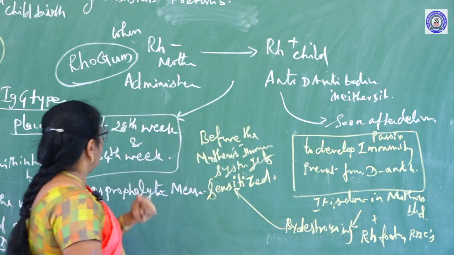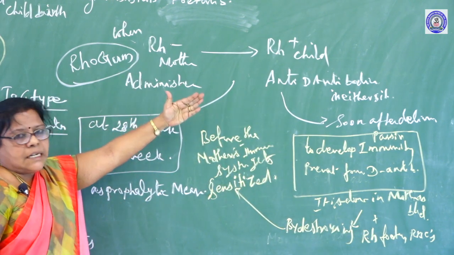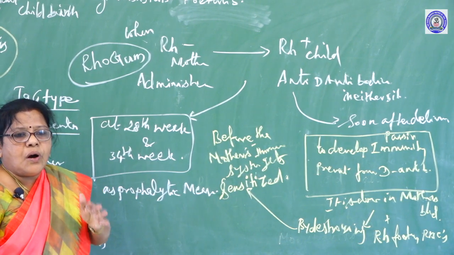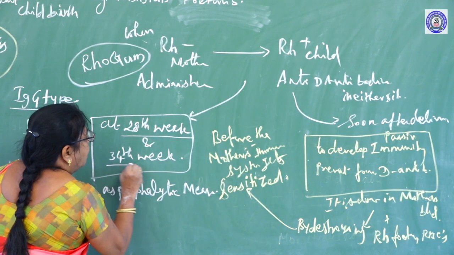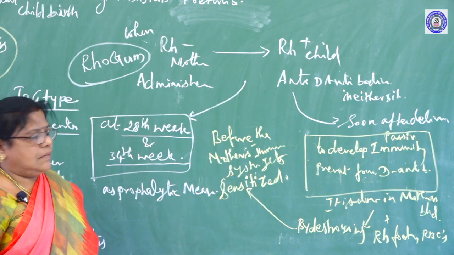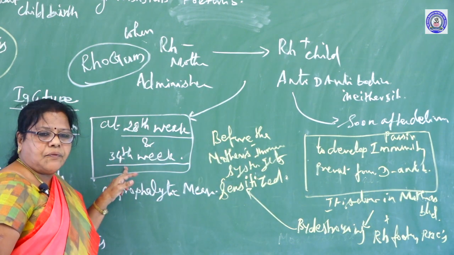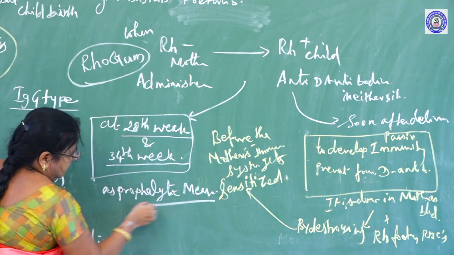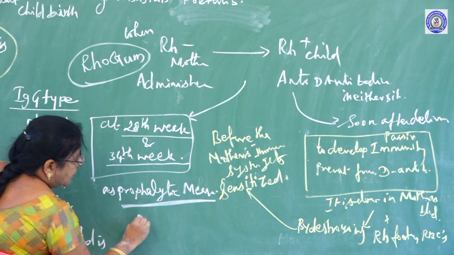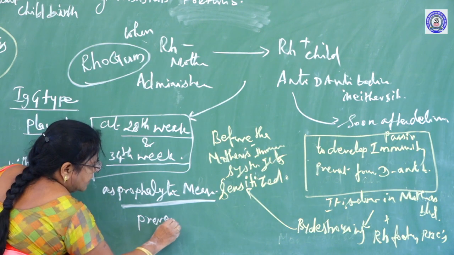First situation, these anti-D antibodies should be given to the Rh negative mother at the 28th week and 34th week of gestation. So, it is a prophylactic measure. Prophylactic means preventive measure, prevention of disease.